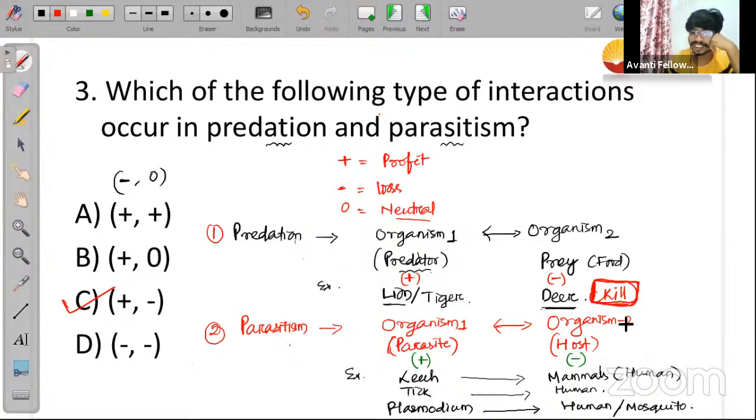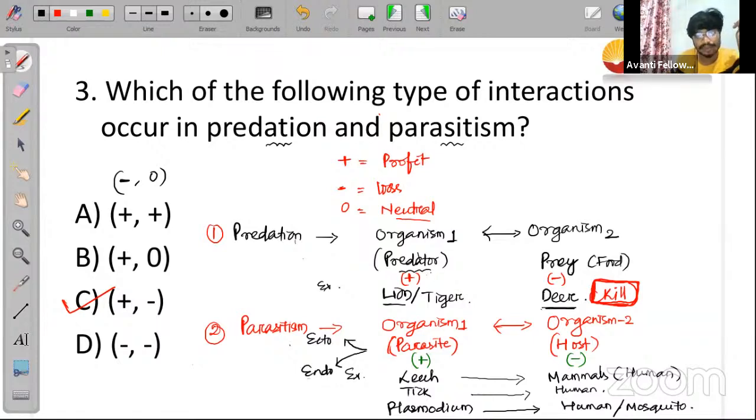Now, let me explain two more things. These parasites can be of two types: ectoparasite or endoparasite.